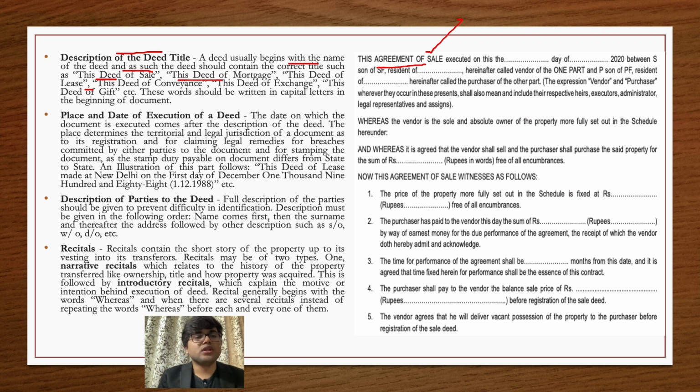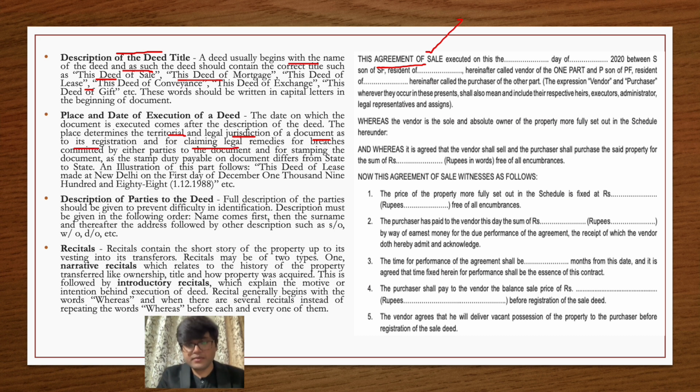Moving forward, next you have to mention the place and date of execution of a deed, that is, at which place you are executing a particular deed and what is the date for it. Mentioning the place is very important, because it helps you decide the territorial and legal jurisdiction of a document for its registration and for claiming legal remedies.